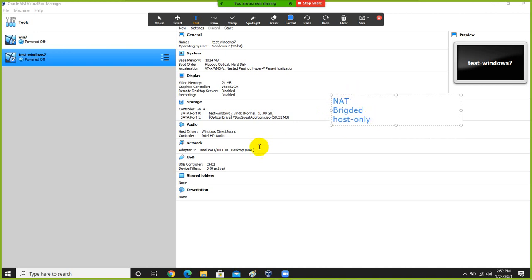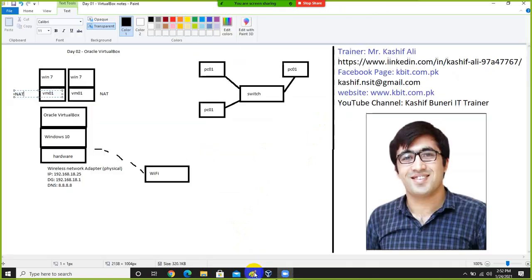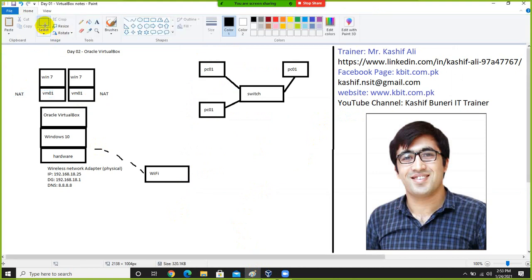If I select host only for both virtual machine, these virtual machine will only be able to communicate with each other. Host only mean, let me start from host only basically, so I can make it simple for you guys.